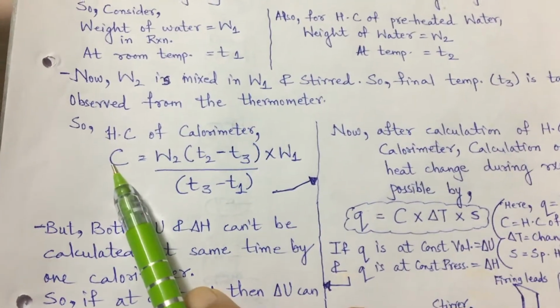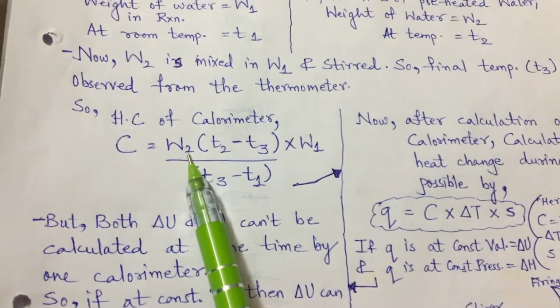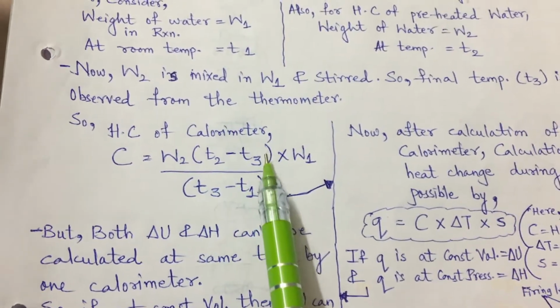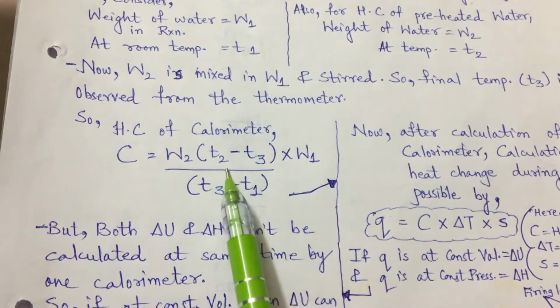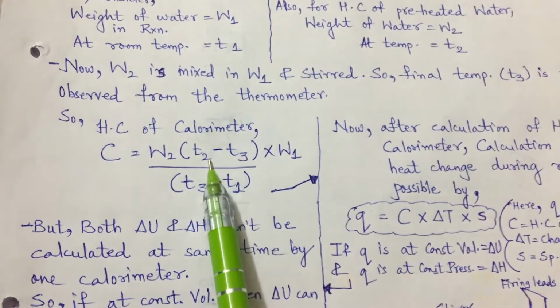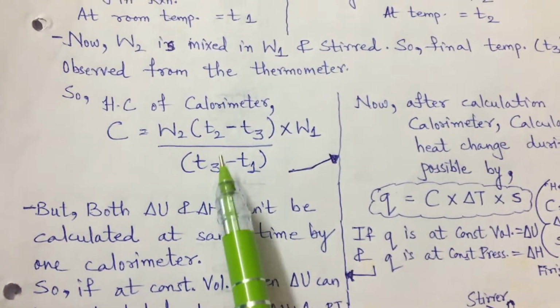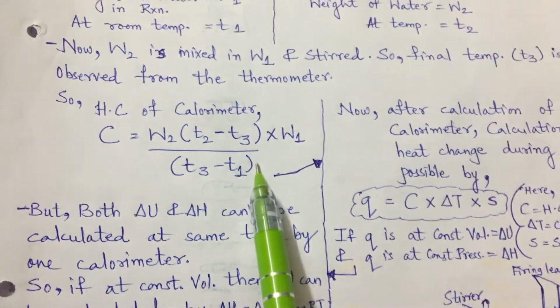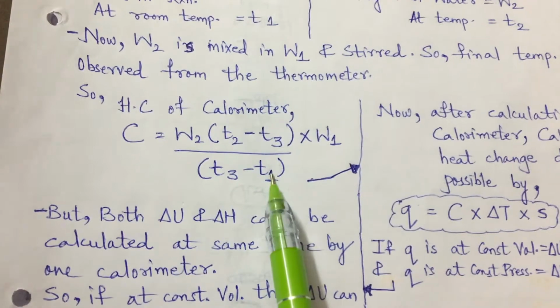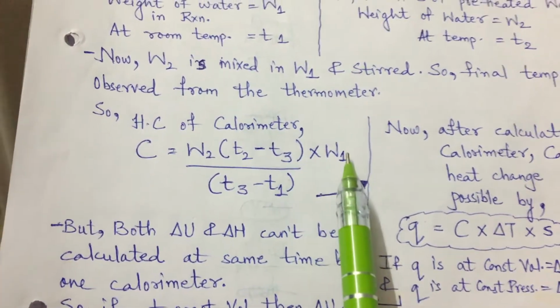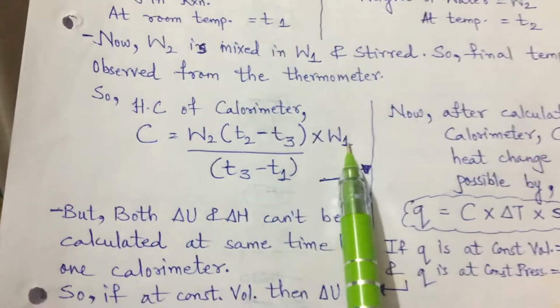C is equal to W2 into (T2 minus T3), the change in temperature from the preheated water to the final temperature, divided by the change from the initial to the final temperature, that is (T3 minus T1), multiplied by W1. Right?